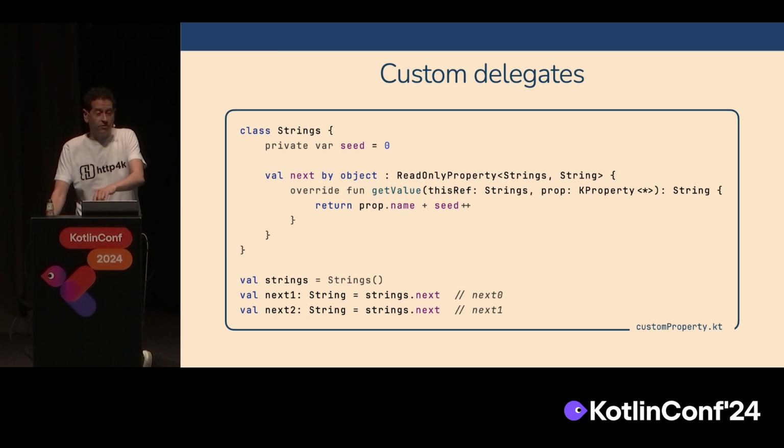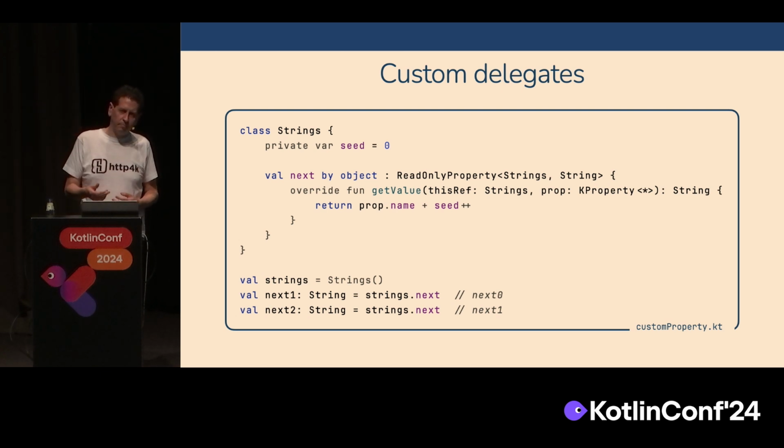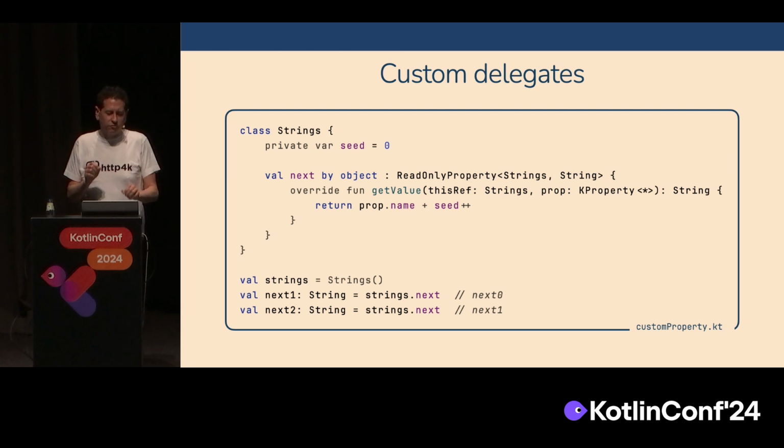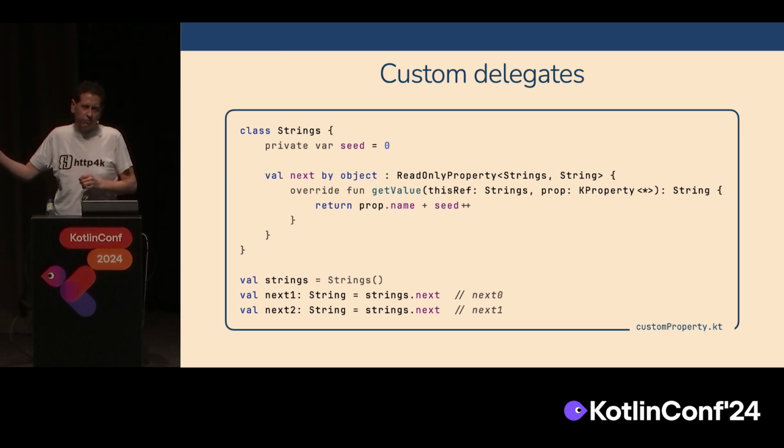That method takes the thisRef, which is the instance of the class that you're calling this function on, the next value on, and it also passes in the property. That property, you'll notice, has the name that is available to it when we're calling it. That means we don't have to hard-code next at this point, because it comes from the property name, and then it appends the counter that's been defined.